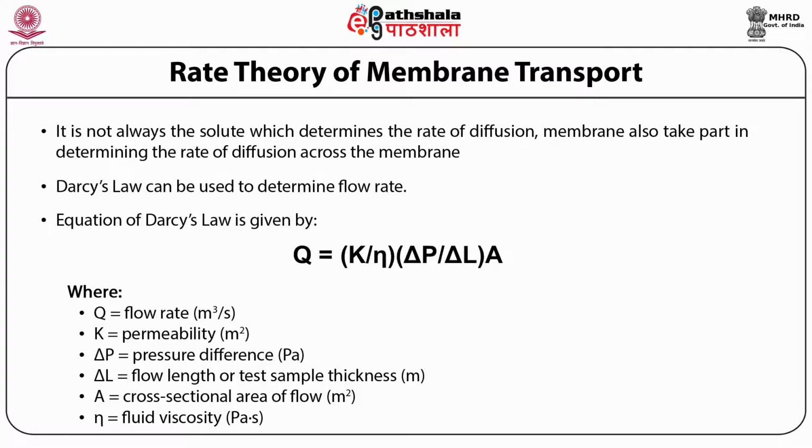So all these factors in Darcy's law play an important role in calculating the rate of flow of a solute in any respective membrane or system.